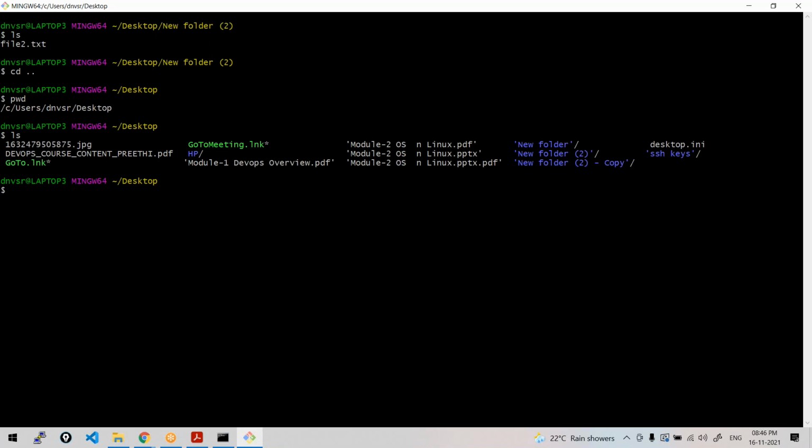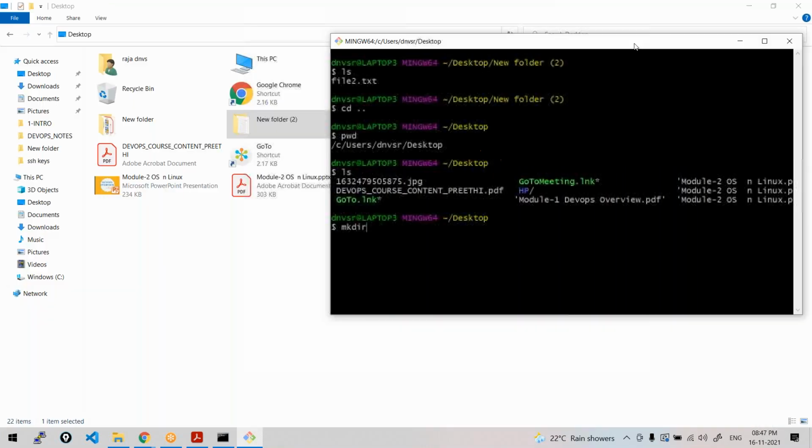If you do ls, it will show you everything on the desktop. On the desktop, I have the GoToMeeting app, the HP app, so many things, right? It is listing every folder and file there. Now here I want to create another directory on the desktop. mkdir. Let me show you the desktop parallelly so that you can understand that better.